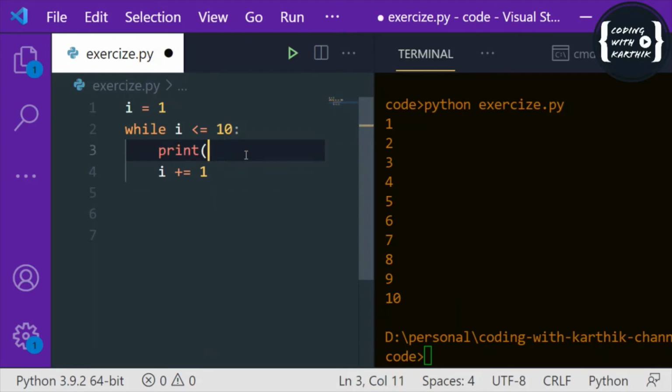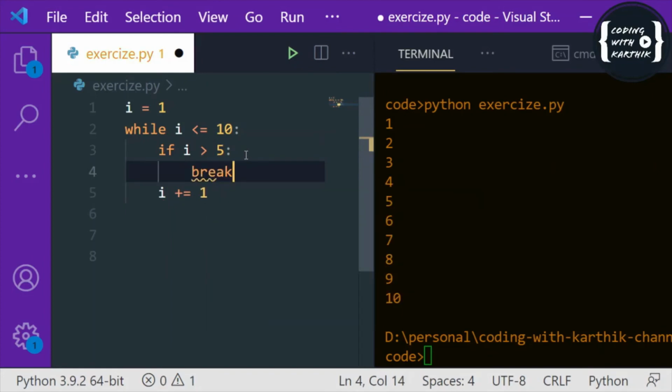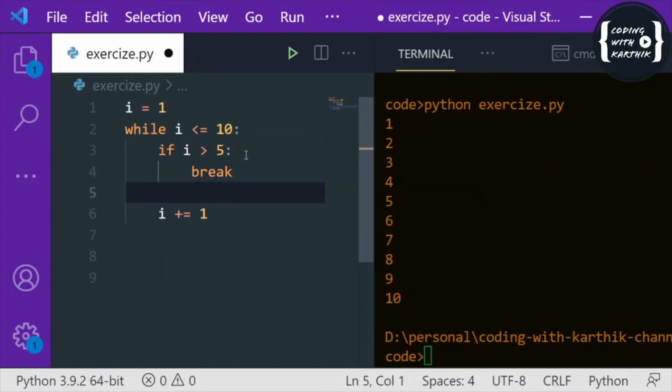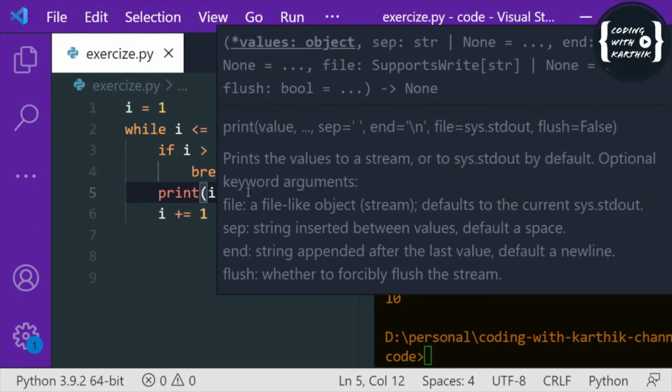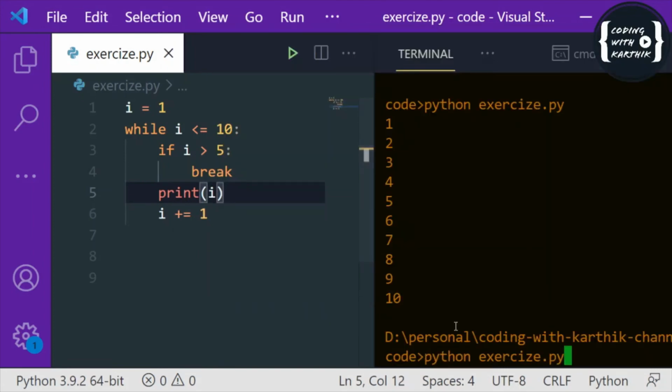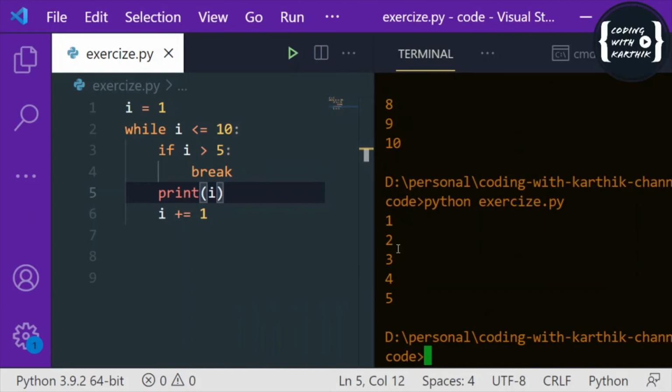Suppose I want to break it whenever i is greater than 5, then we can use the break statement. I have to print i. If I run this, see, it is printing till 5. When i becomes 6, it checks 6 greater than 5, true, so it is executing this break statement and exiting the loop. So this is how the break statement works.